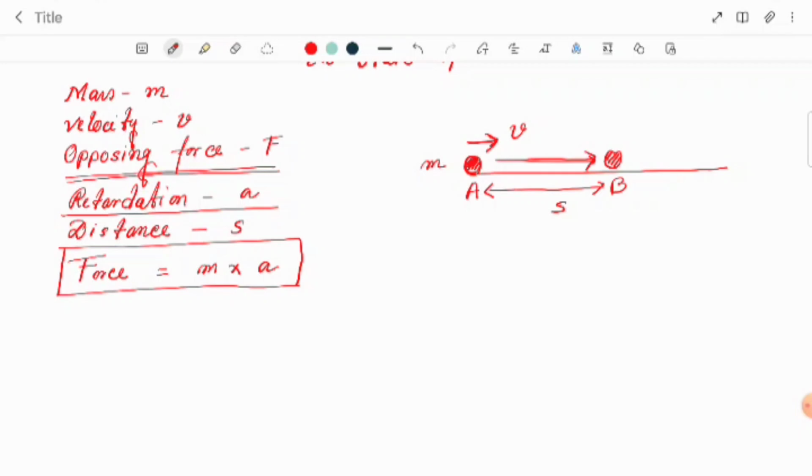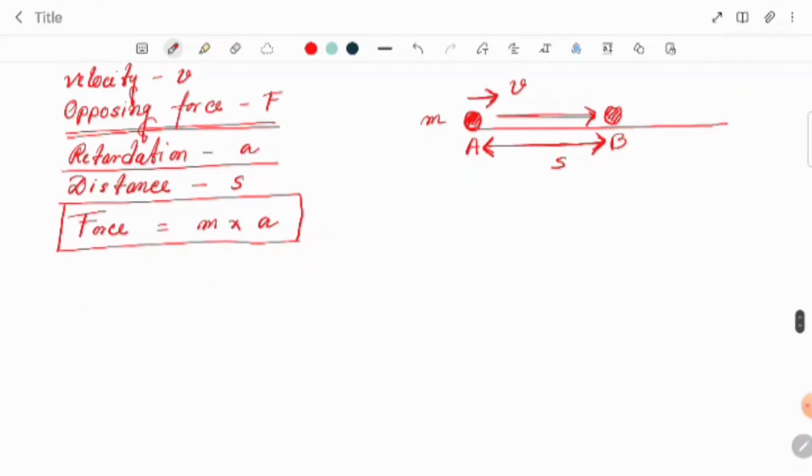Now, how much work is done by this retarding force, with displacement S? So how much kinetic energy is produced by the body? The kinetic energy is equal to the retarding force into the displacement.